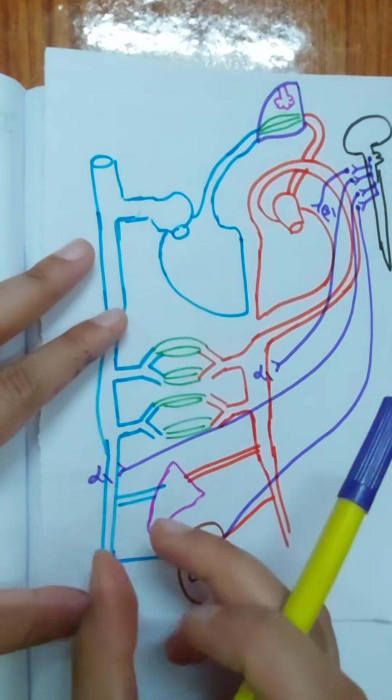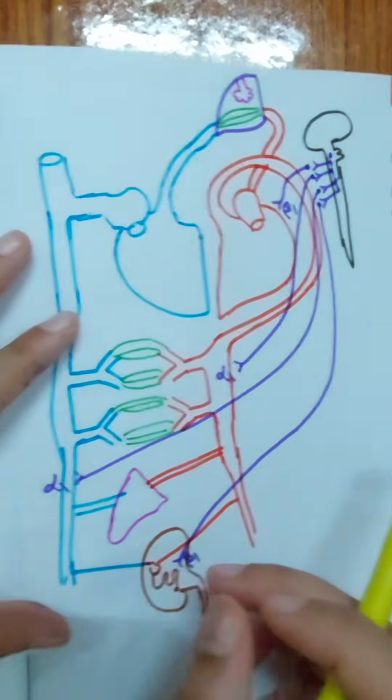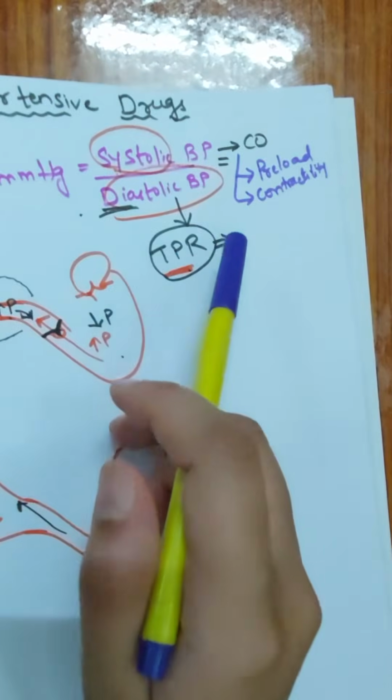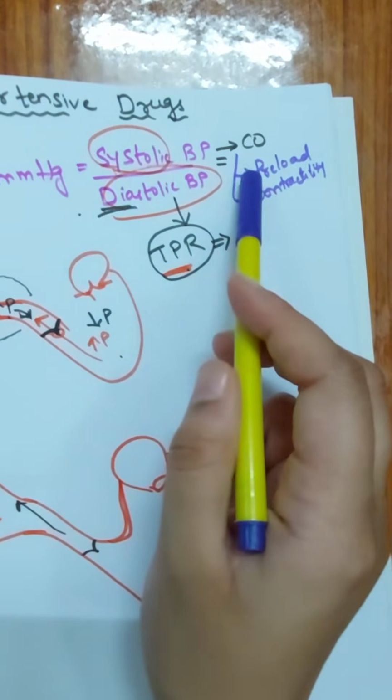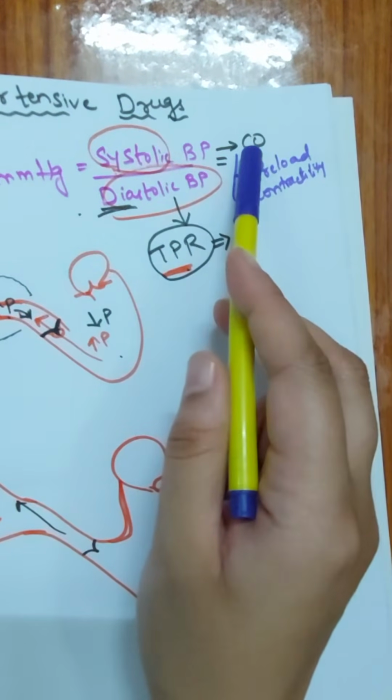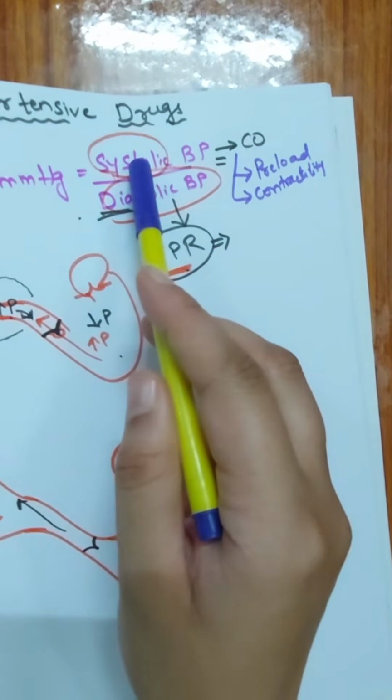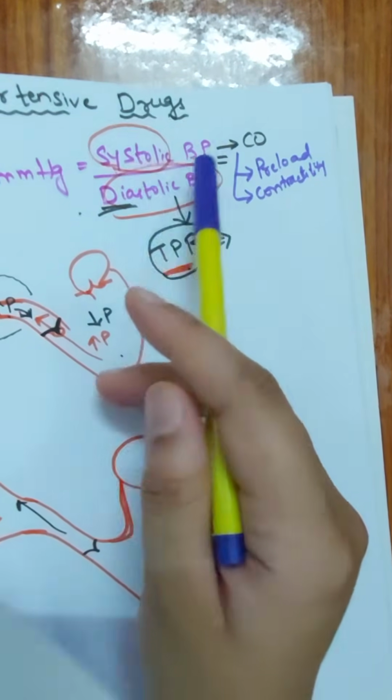Next, we have a neuron approaching the alpha 1 receptor of the veins, and that will produce venoconstriction. When venoconstriction occurs, it will increase the preload. When preload is increased, cardiac output is increased. When cardiac output is increased, the systolic blood pressure is also increased.